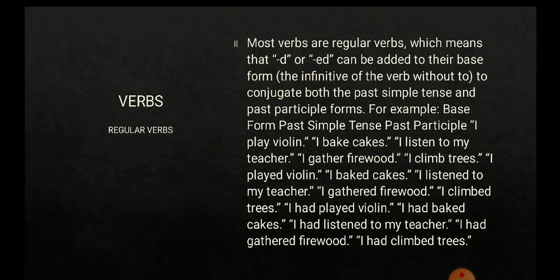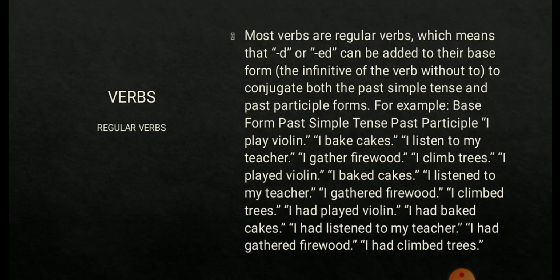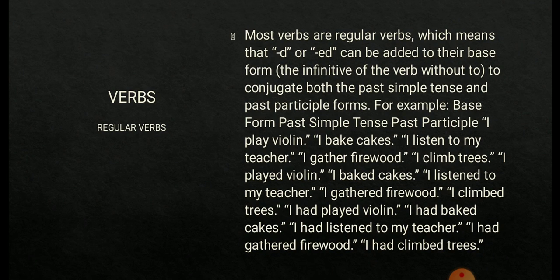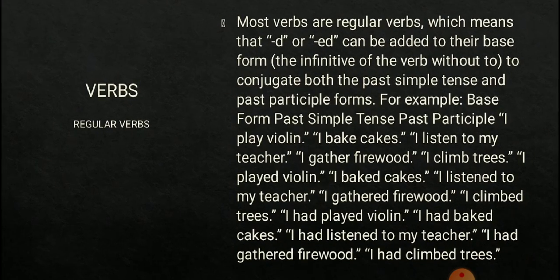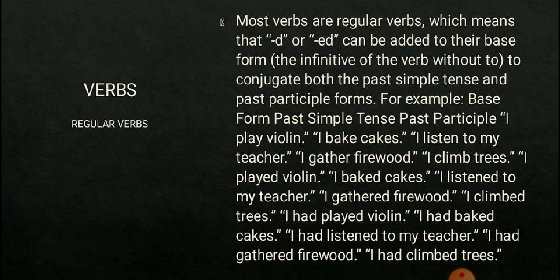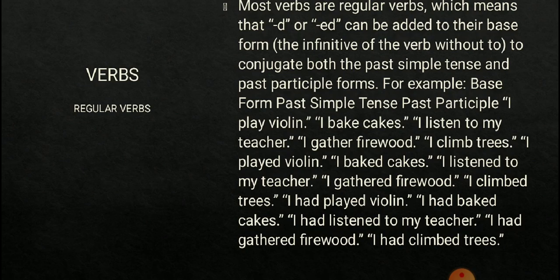The next category of verbs that we are going to discuss is regular verbs and irregular verbs. What are regular verbs? Most verbs are regular, which means that d or ed can be added to their base form, the infinitive of a verb without to, to conjugate both the past tense and the past participle form.